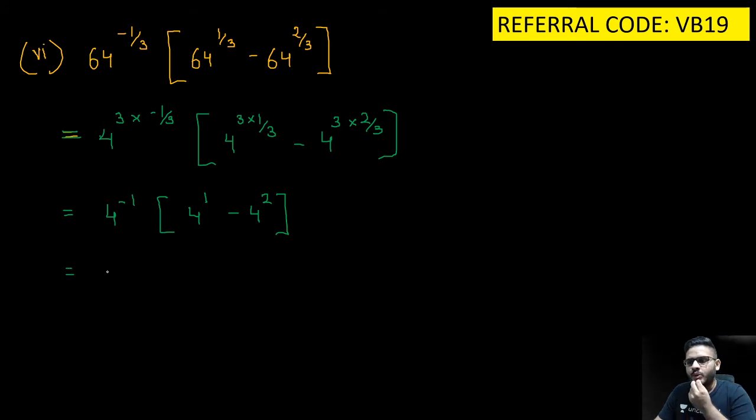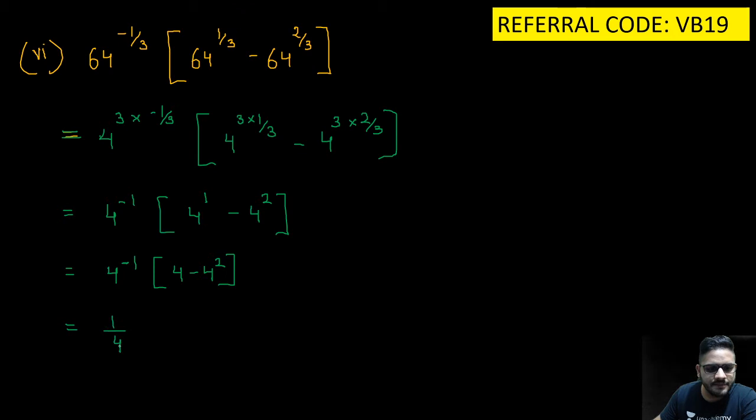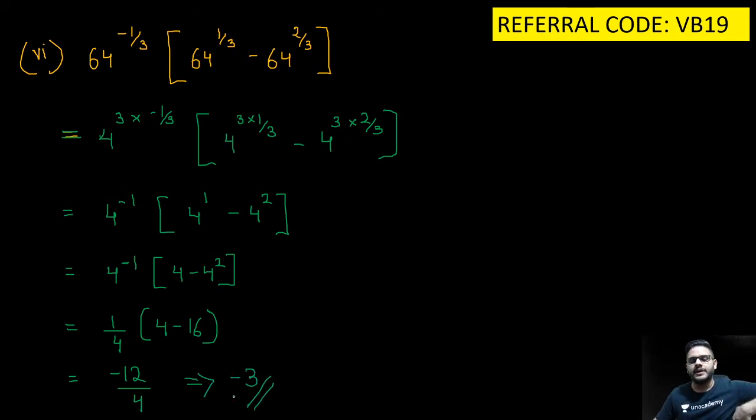So now, what can be done, guys, here? What can be done here? Can I write this as 4 raised to the power minus 1, 4 minus 4 square? After solving this, can I write it like this? So the power becomes positive. 4 minus 16. So you get minus 12 divided by 4. So your final answer will be minus 3.